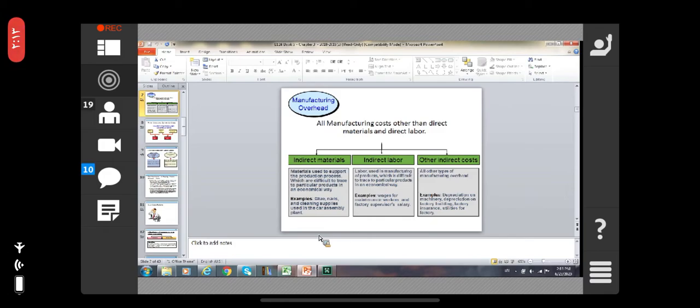Indirect labor means the wages for maintenance workers and factory supervisors' salaries, those who are not directly involved in manufacturing the product. Other overheads include depreciation on machines, depreciation on building, factory insurance, and utilities.